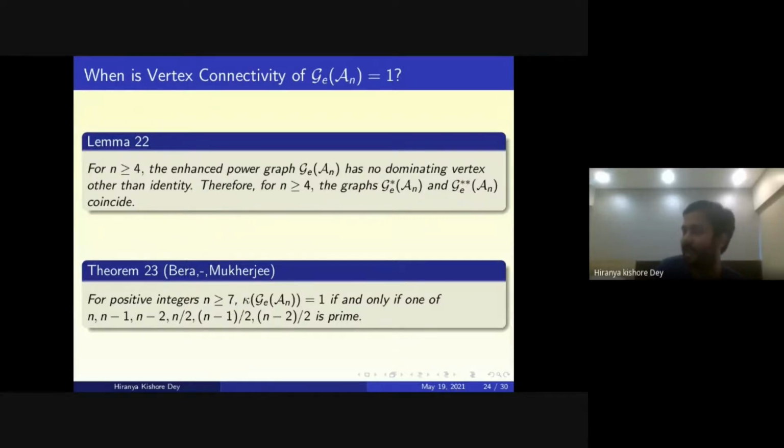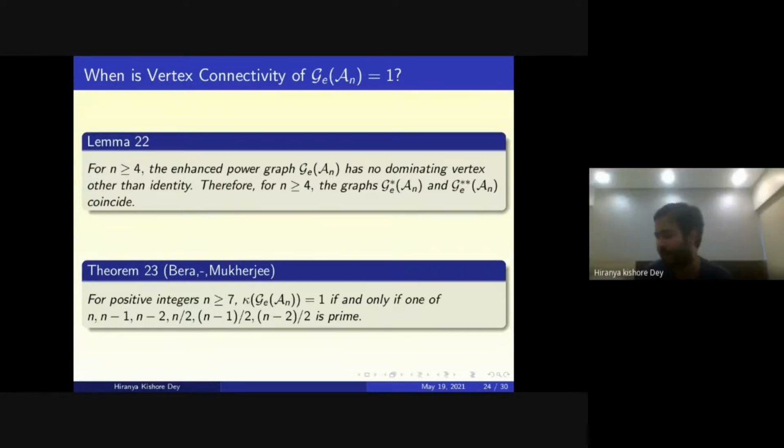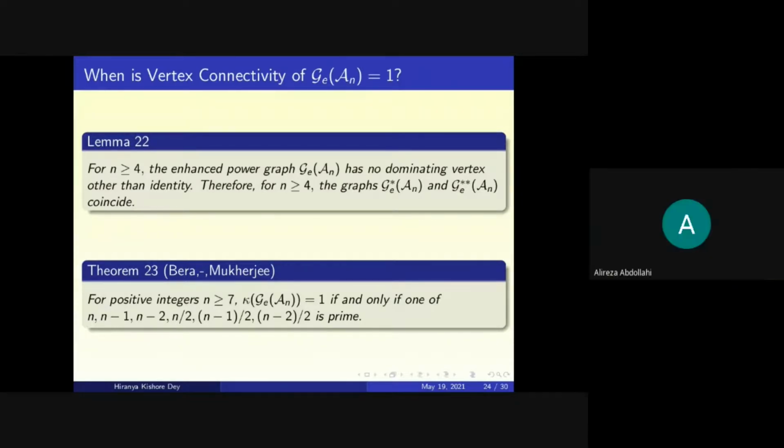I'm telling only one thing, so it's not a characterization, am I right? Yes, it's not at all a characterization. I'm just telling, but that's a good question.